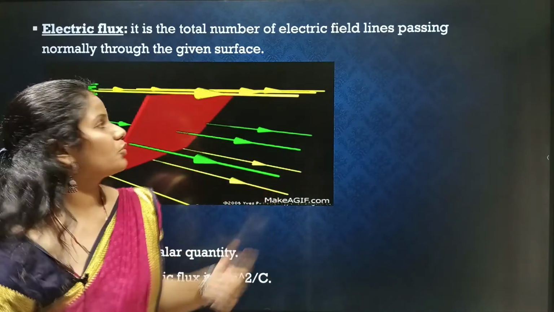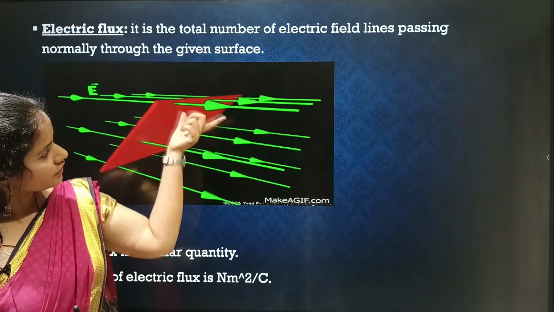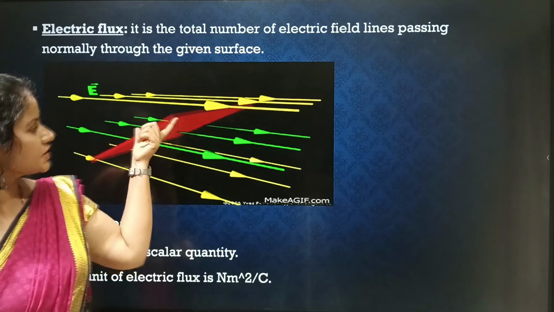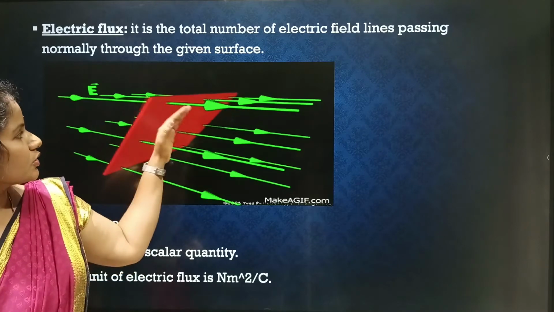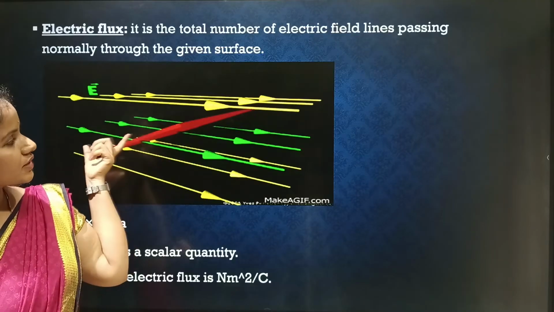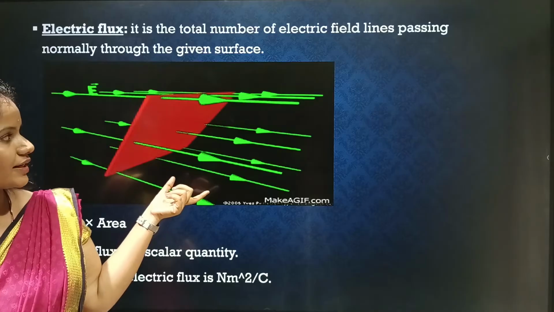So now we'll see what is electric flux. It is nothing but the electric field lines passing per unit area through the surface. So you can see this surface is perpendicular to those electric field lines. So electric field lines passing through the surface normally per unit area. So this is what electric flux is.